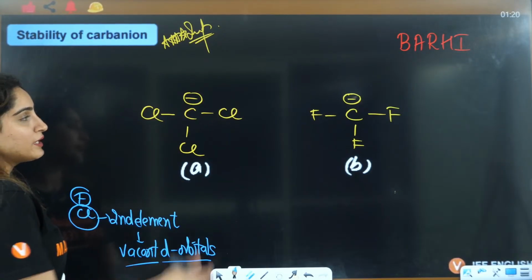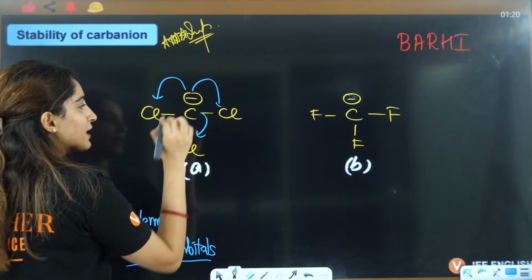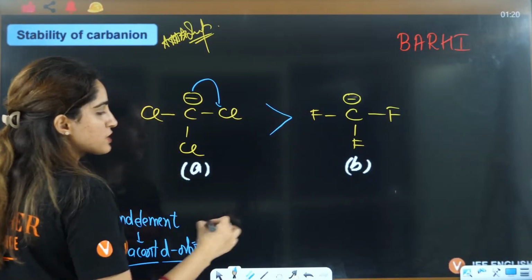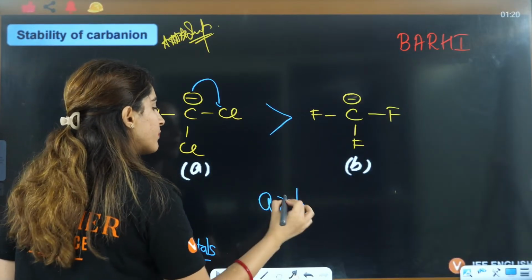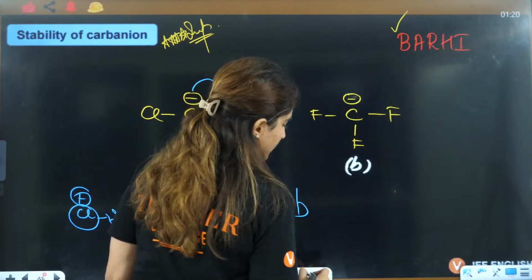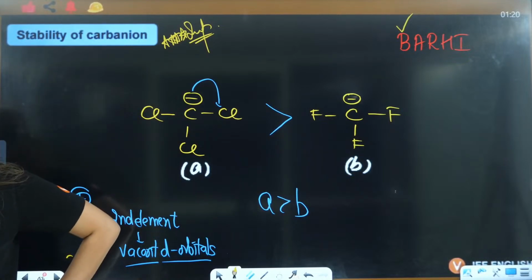Because it has vacant d orbitals, that is the reason this shifting can happen, right? So you can say A is more stable as compared to B. The reason is back bonding here.